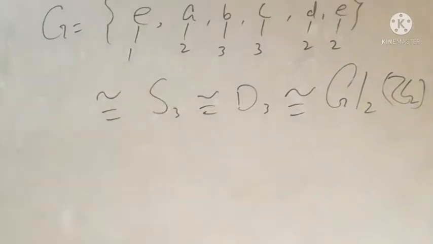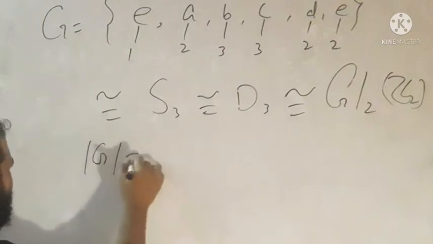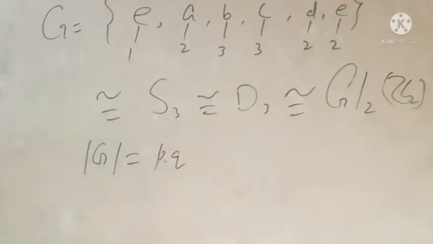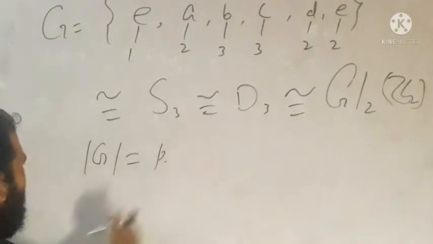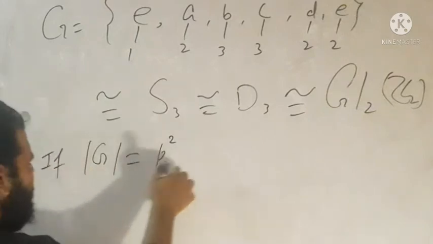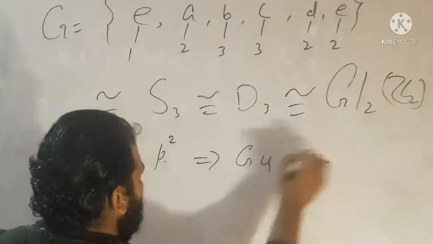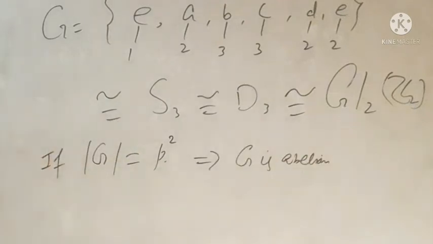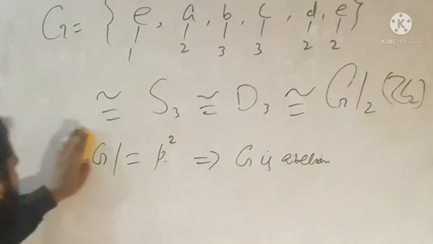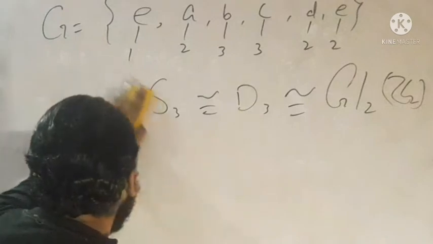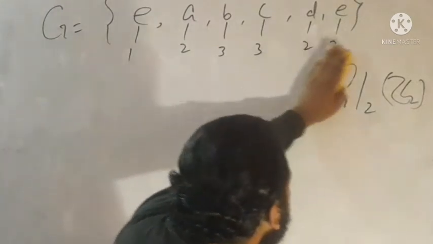Suppose now we discuss that the order of the group is PQ, and if P equals Q, then the order becomes P squared. If the order is P squared, then G is always abelian. So the groups of order 121 and 169 are abelian. Similarly, we can also analyze the group of order 10.